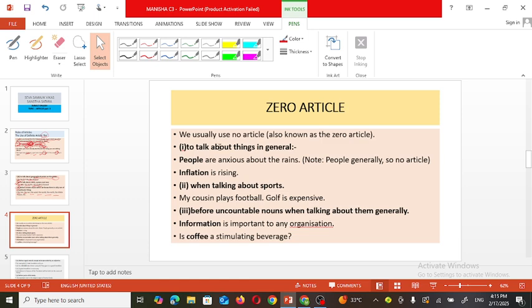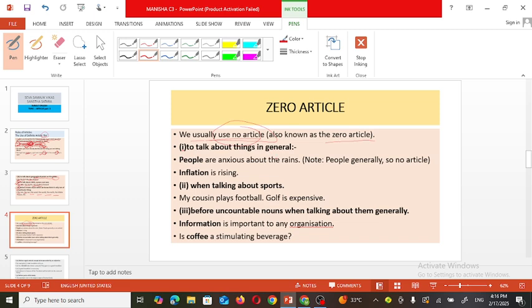Zero article means where there is no need to use an article. Now see here, zero article. We usually use no article. No article means zero article. Instead of no article, we can even say zero article.